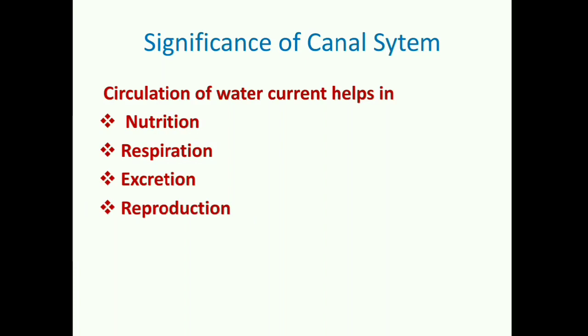Sponges show cross fertilization, so there occurs exchange of sperms. Though they are bisexual, there occurs exchange of sperms, and that transfer of gametes is possible only due to this canal system. So we can see canal system is of paramount importance. It is highly important for survival of sponge, their basic needs, and moreover for the entire physiological functioning.